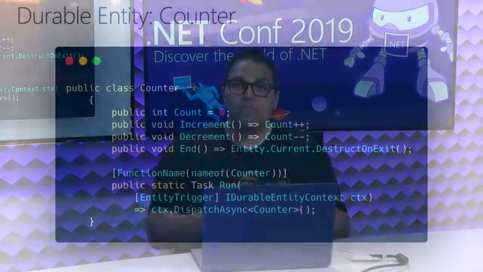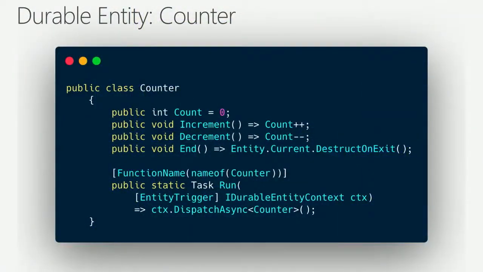Now let's look at how you could write that using durable functions in this new entity pattern. So this is an example of a durable entity. This is an entire function app right here. This is all the code that I would need for my function app. And really, it just looks like a class because that's kind of what it is. It's a counter class. And my class has properties. I have the count property, which is an integer, which I'm going to set to 0 initially. I can increment the count. I can decrement the count. Obviously, for Fitbit, you don't really reduce steps when you walk backwards, but a counter can go backwards.